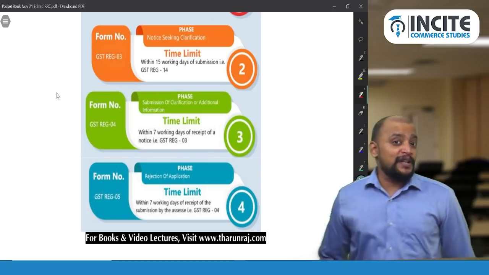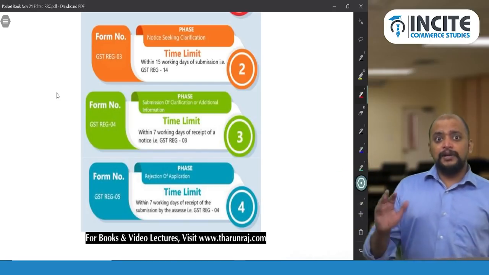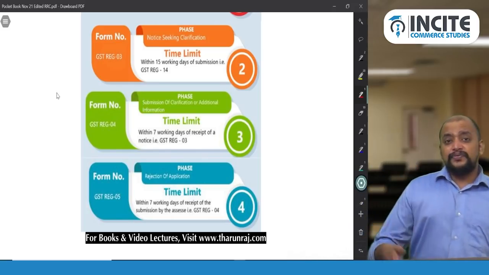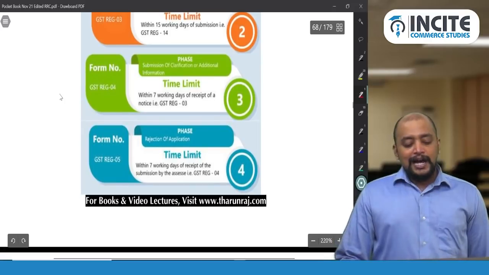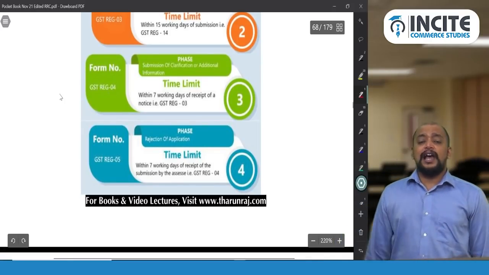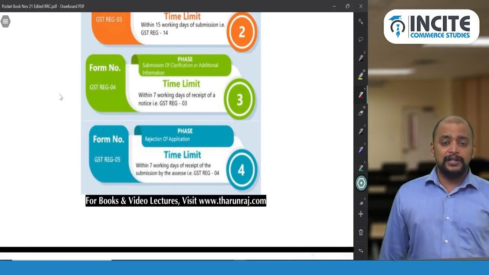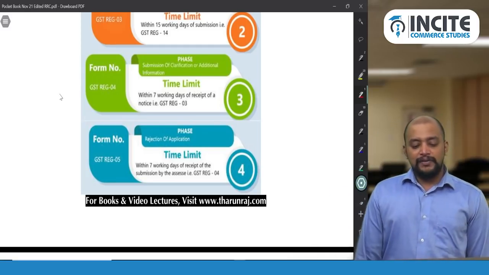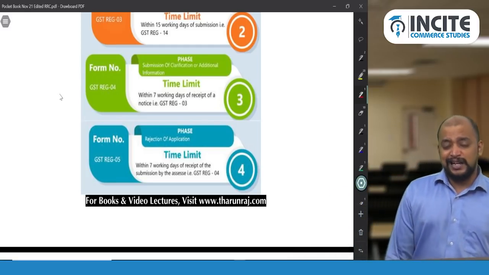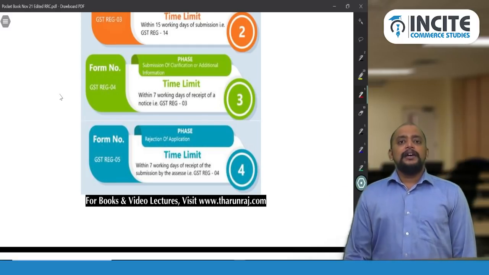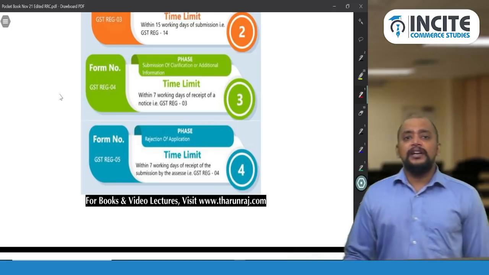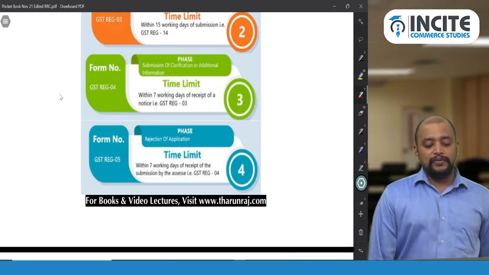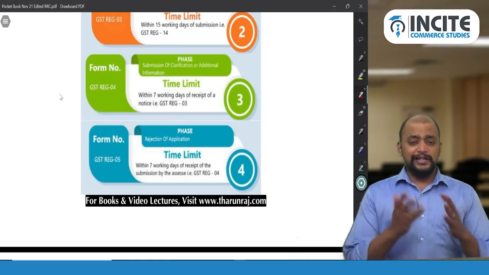And that reply should be given within 7 working days from the date of receipt of that REG 3, for submission of the clarification. Thereafter either they will accept and amend the registration or they will reject. So within 7 working days of receipt of submission by the assessee, they will pass REG 15 if they want to do the amendment, and if they don't want to do the amendment, the rejection will be in REG 5. Okay. So this is a regular procedure.